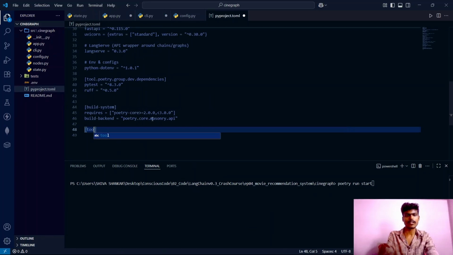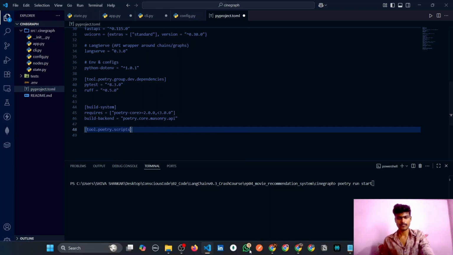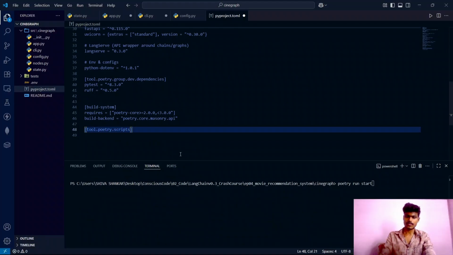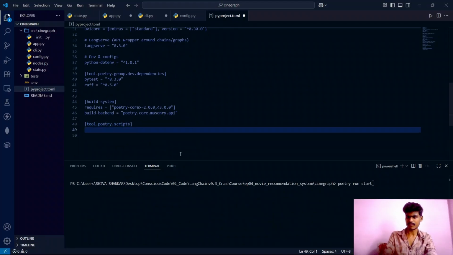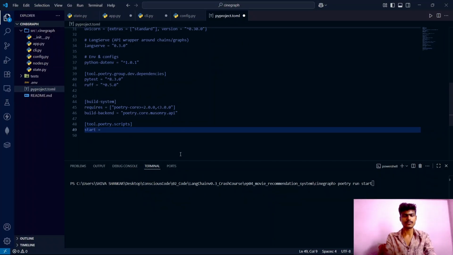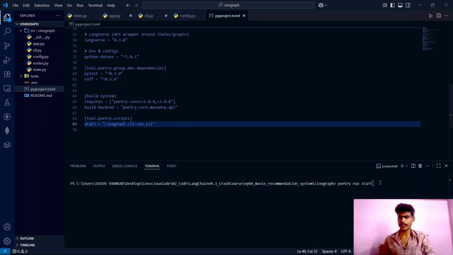So we need to write tool.poetry.scripts, because we will be declaring the scripts here. This start is nothing but a script, guys. Start is equal to, so whenever we run poetry run start, this thing will be executed.